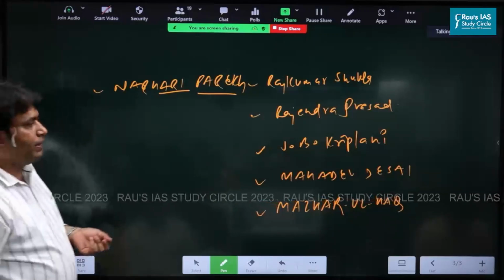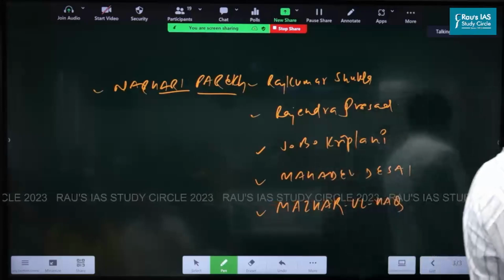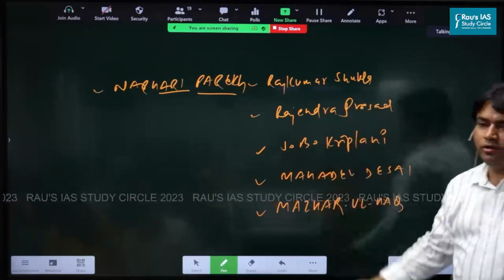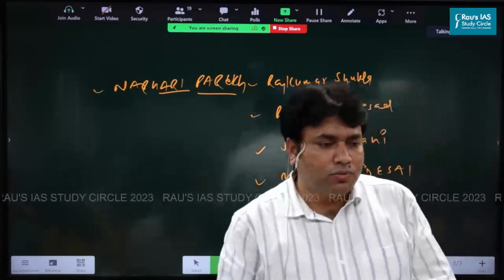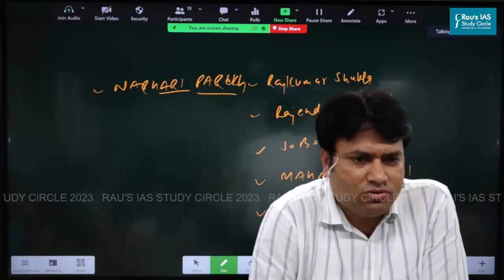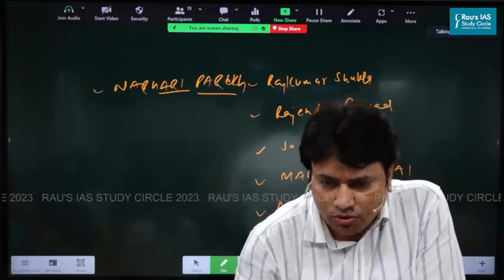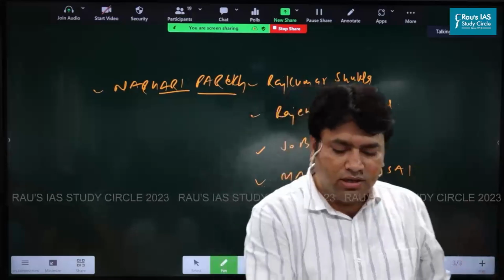Okay. So some of the names are very important. These four are very important. I have written them in the priority of their importance, right? So these are the names. UPSC never asked the question of who was the first peasant leader to invite Gandhi. That was Rajkumar Shukla. Clear? And these are the other leaders. But you should know this.